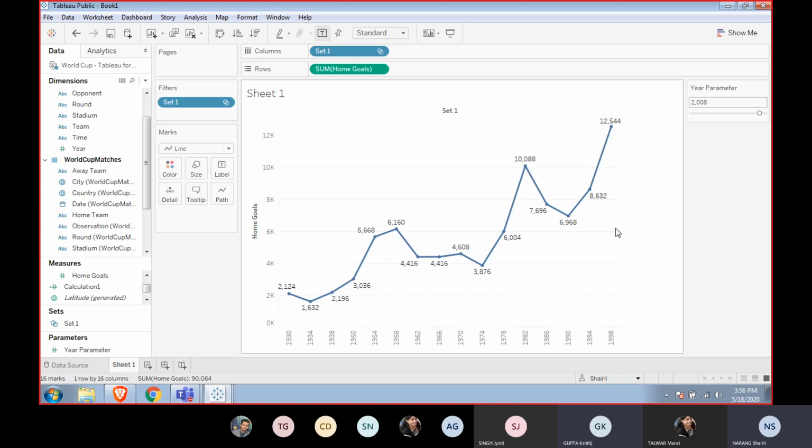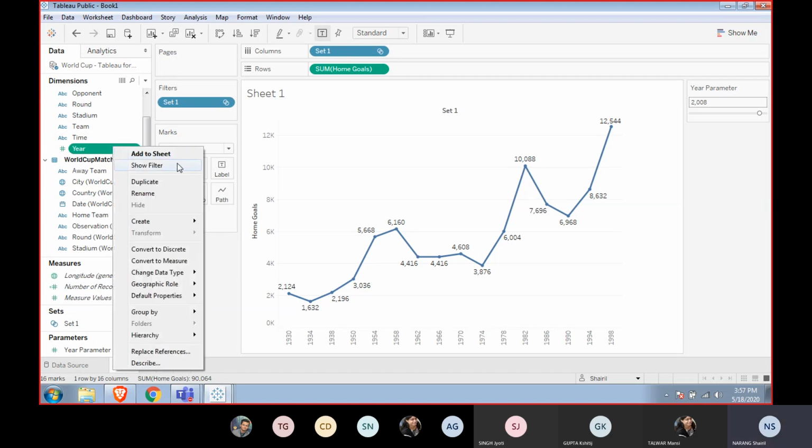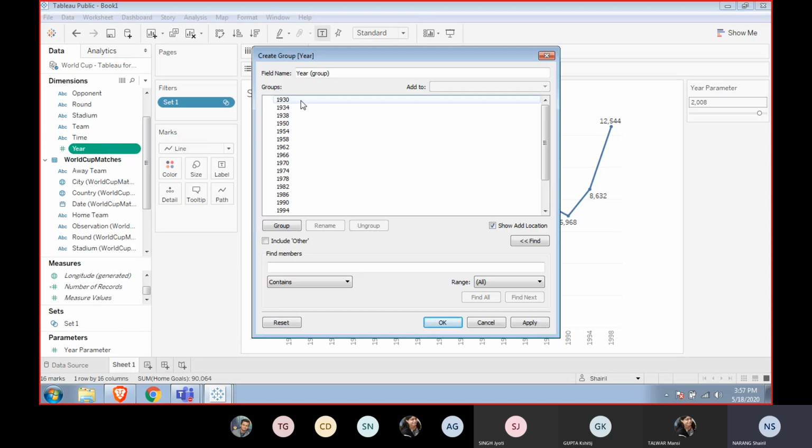It does not include any data from the 21st century. Correct. But let's say if I wanted to see the distribution among the 20th century and the 21st century, then I could have created a group rather than creating a set. What would I do? Create group.